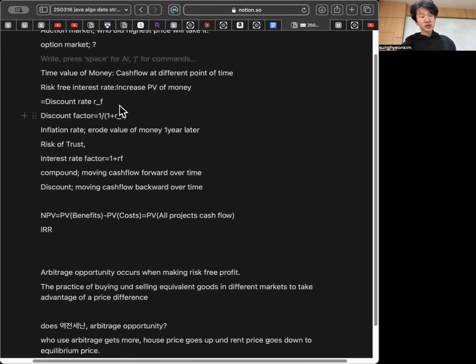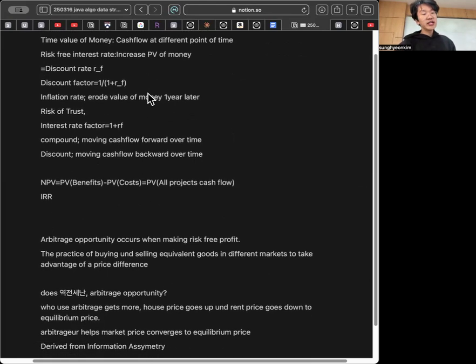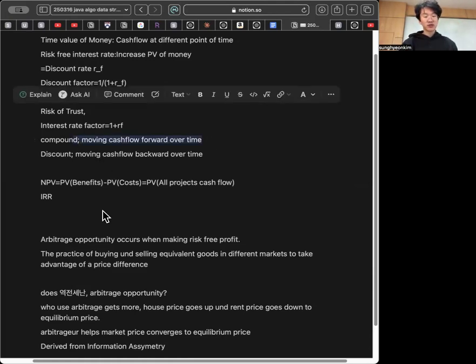For time value of money, it is about cash flow at different points of time. The risk-free interest rate is the same as the discount rate r_f. It's used as a discount factor to move backward in the time flow. And if you want to move forward in the time flow, you use the compound interest rate factor.